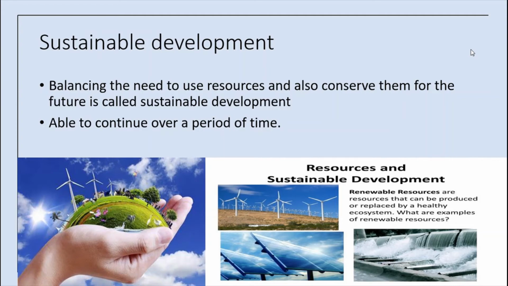I'll tell you another example. Petroleum. Petroleum is a main source of energy for automobiles. If we overuse petroleum, it will get exhausted very soon, but it takes millions of years to replenish it. At the same time, the future generation will not be able to use it. So, if we want to avoid this, we need to balance the need to use resources and also conserve them for the future. To avoid overusing the resources, we have to use alternate sources of energy other than petroleum.